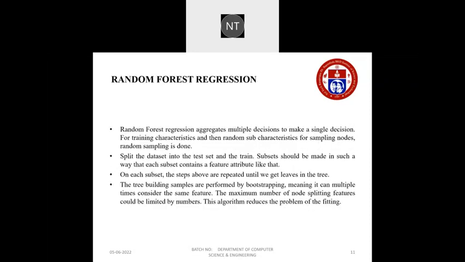And coming to the second one, that is random forest regression. Random forest regression aggregates multiple decisions to make a single decision. For training characteristics and then random subcharacteristic for sampling nodes, random sampling is done. It will split the data set into test data and train data, and subsets should be made in such a way that each subset contains a feature attribute. On each subset, the steps above are repeated until we get leaves in the tree.